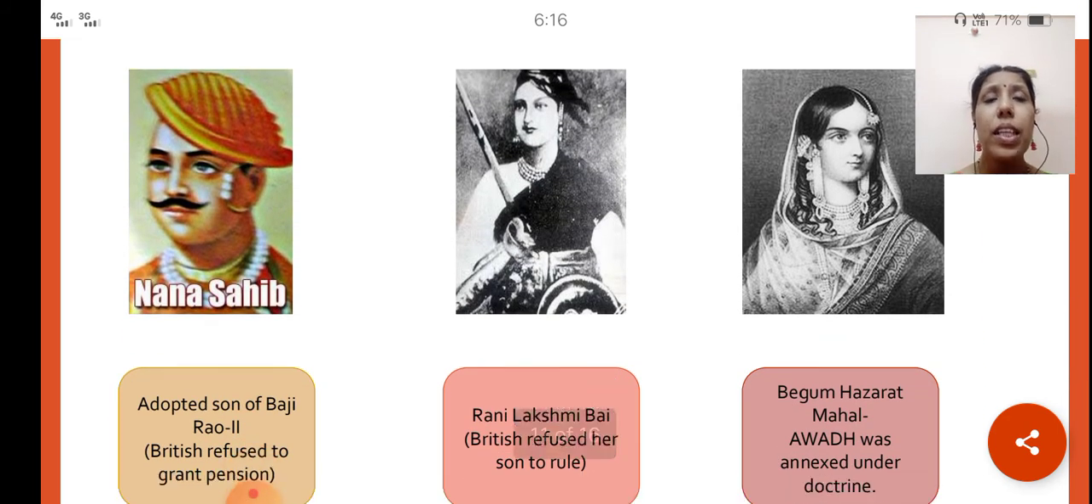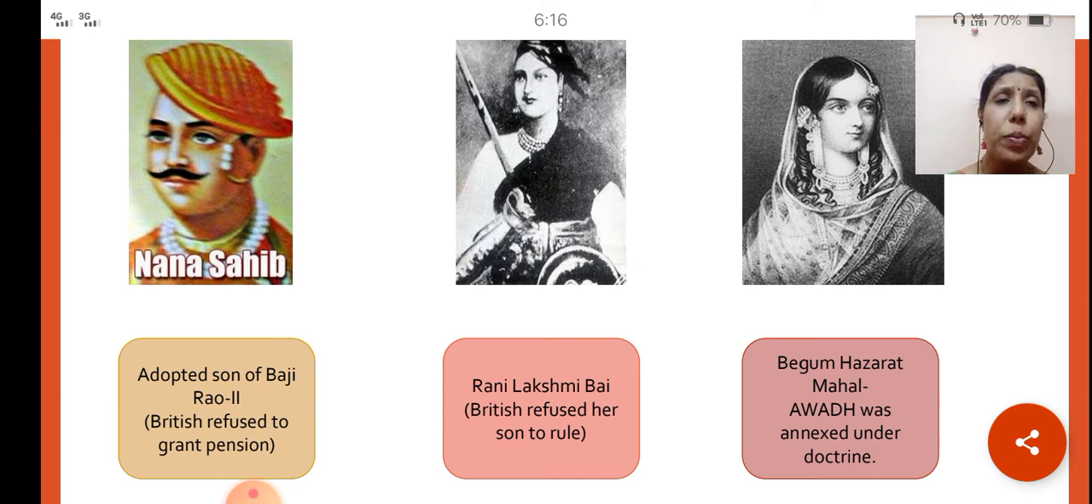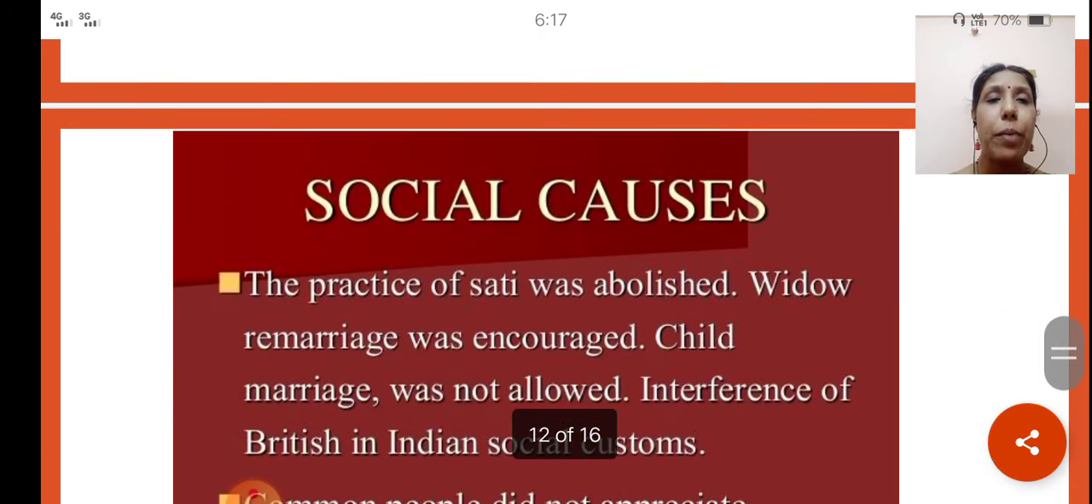For example, Nana Sahib, who was an adopted child of Baji Rao, was not allowed to rule further, and he was also not given the pension to take care of his family or the kingdom. And Rani Lakshmi Bai, who had an adopted son, was not allowed to rule the kingdom, since he was the adopted son. In the same way, Begum Hazrat Mahal also lost her kingdom, annexed by the British with this policy of the doctrine of lapse.